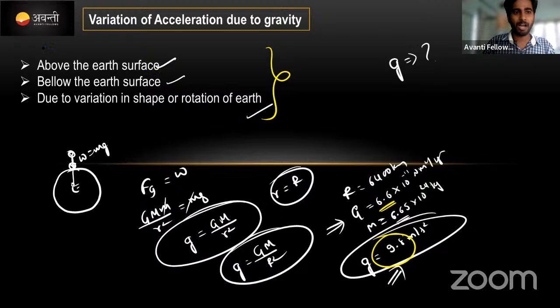Okay, first case is above the earth surface, meaning going to a very large height from the earth surface, not like I'm on the earth surface and now going to the top of my building. This is not the height I am talking about. We have to go very far. This height is around 20 feet, which is not a height compared to the radius of the earth. What is the radius of the earth? 6400 kilometer. Correct? That's why.